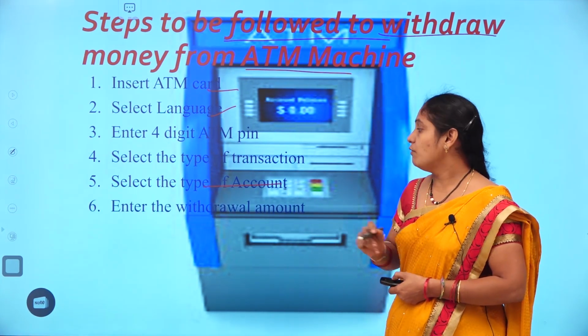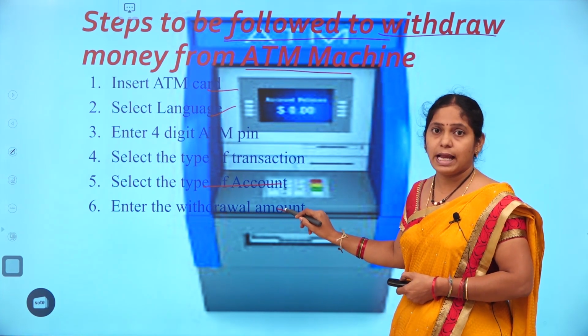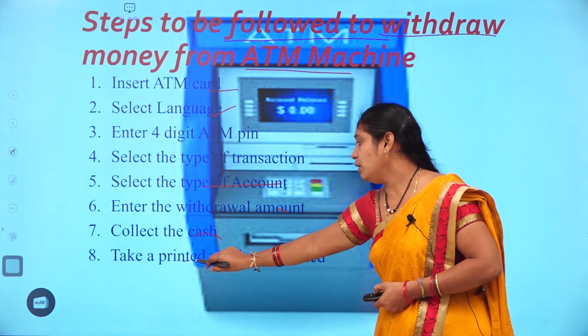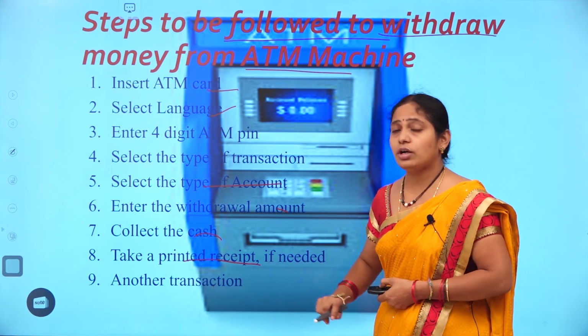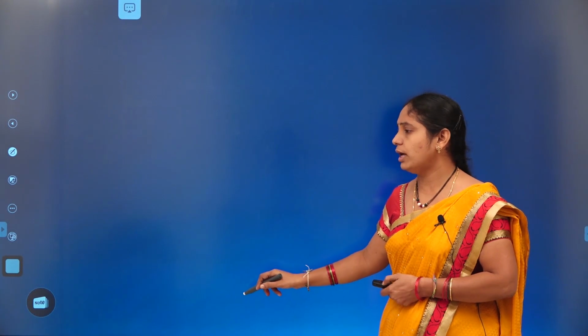Followed by that, enter the amount, how much you want to withdraw. Enter that amount. Then take the cash and take the printed receipt. And then if you want to continue with another transaction, you can continue, or you can exit.